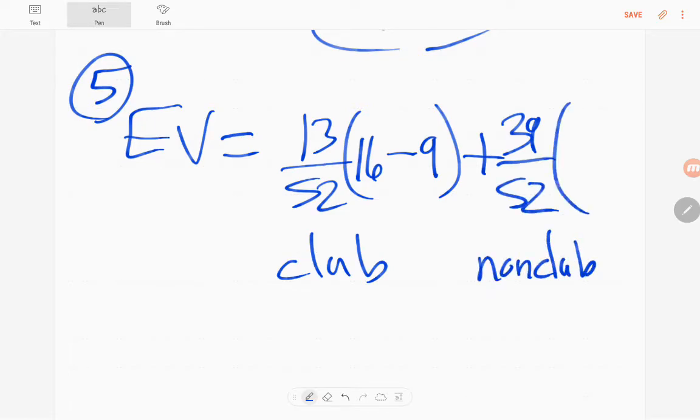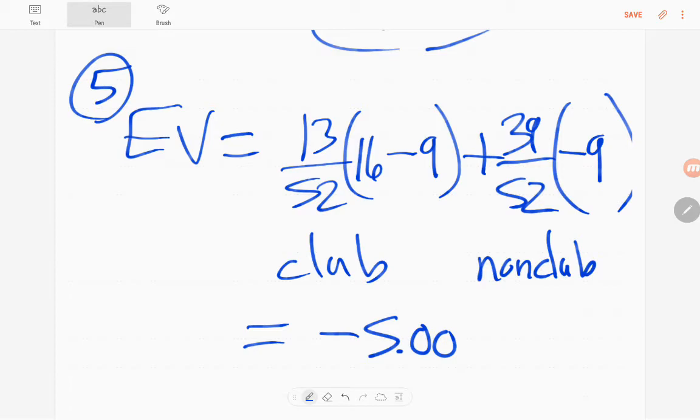So what happens if we don't get a club? Well, it says if we don't get a club, we just lose our $9. So you can think of that as 0 minus 9. We just lose the money that we paid to play. So I get -5 for the expected value of the game. So you want to stay away from this game because on average you're going to lose $5 every time you play.